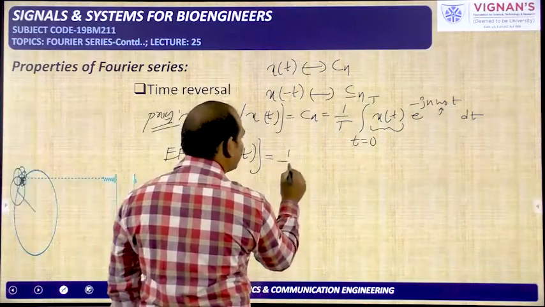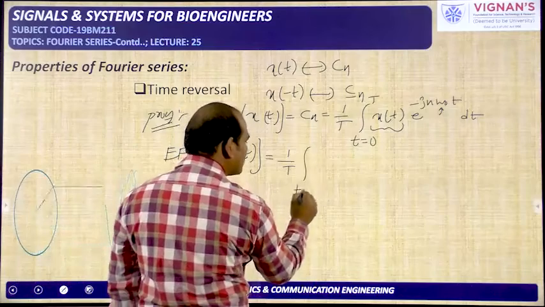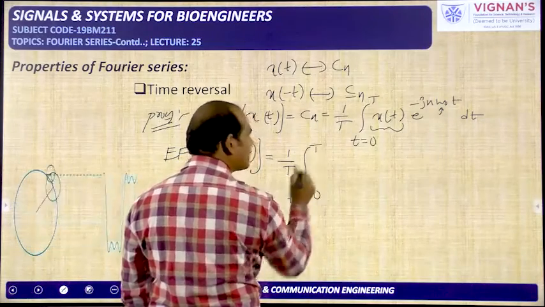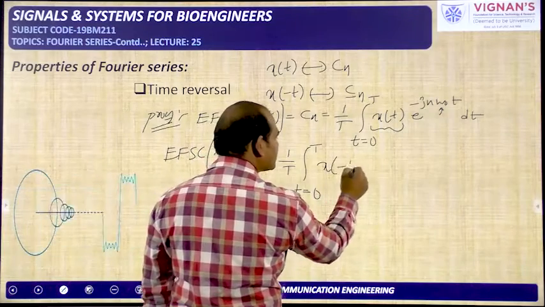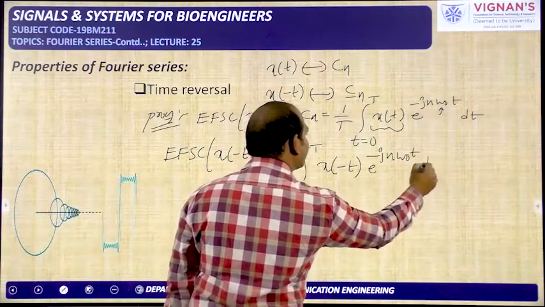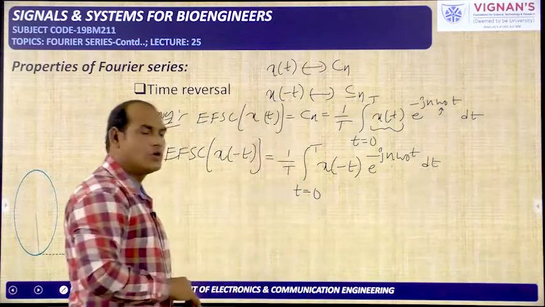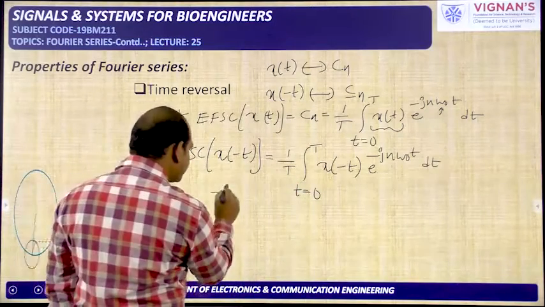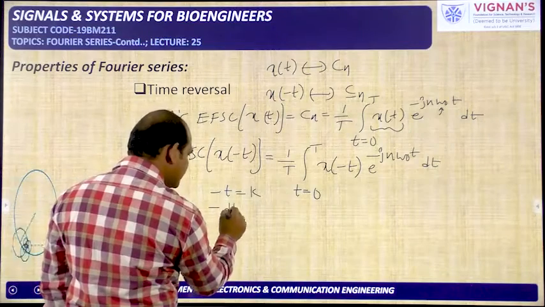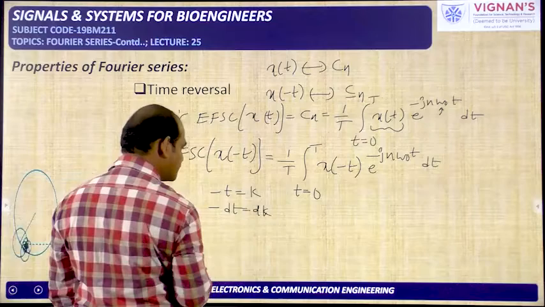So 1 by capital T integral, we are doing integration over 1 period, that is 0 to capital T, and x of minus t and e power minus jn omega naught t dt. Like this we can take. Now this minus t I am taking as a new variable k, and minus dt is equal to dk if you do the differentiation.